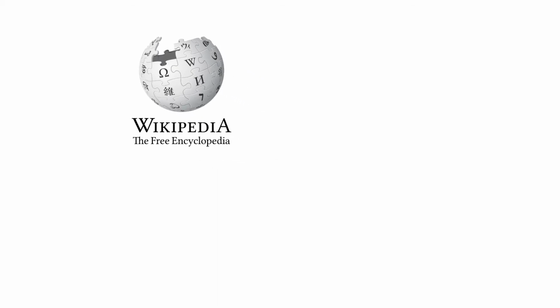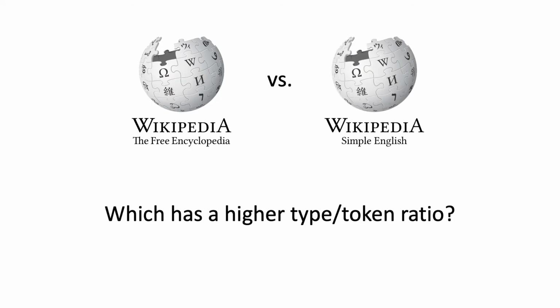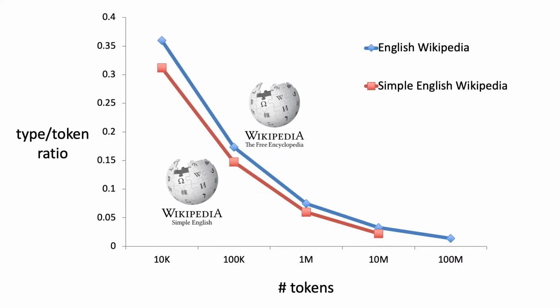How about comparing the type-token ratio between different types of text, say Standard English and Simple English Wikipedia? Across all data sizes, Wikipedia has the higher type-token ratio. Thus, type-token ratio can serve as a very simple measure of the complexity of a corpus.